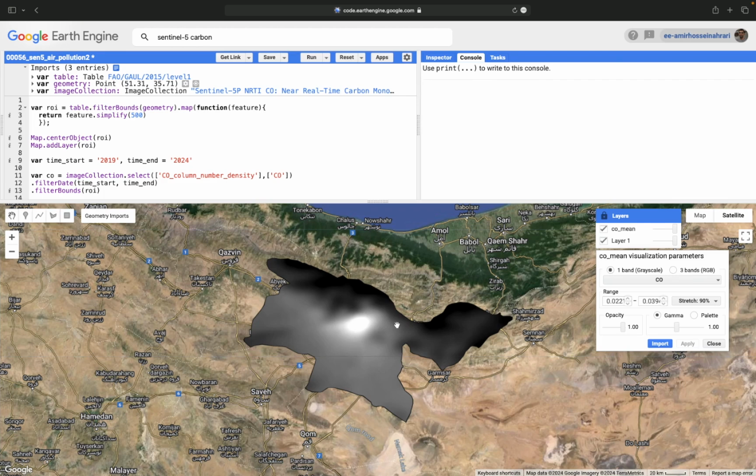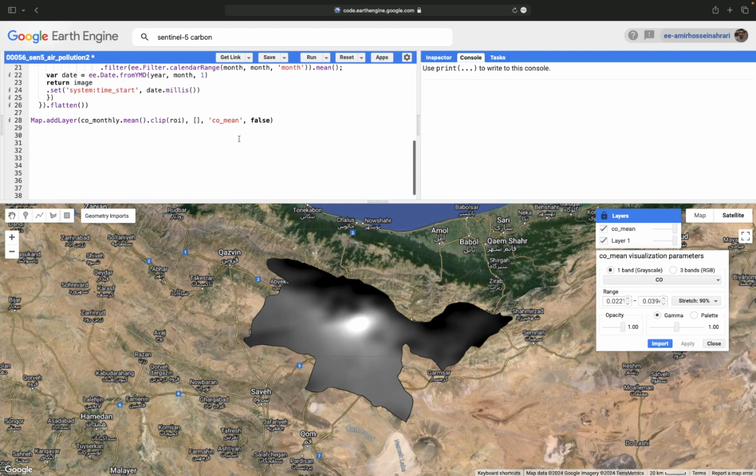So, after you get insight about the data characteristics, the data conversion and visual characteristics, in the next step I'm going to show you how to monitor the carbon monoxide changes over the urban area. In the first step, at the province scale, you saw how we can find the hotspot for carbon monoxide. In the next step, we want to see how the hotspot changes during the months and even seasons. It is a very simple technique.